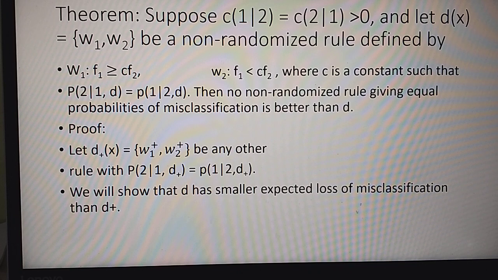Then no non-randomized rule giving equal probabilities of misclassification is better than D.